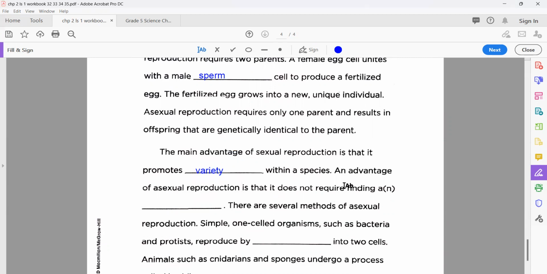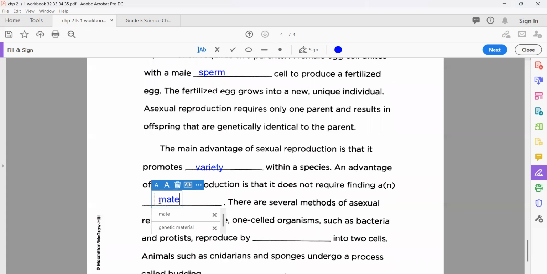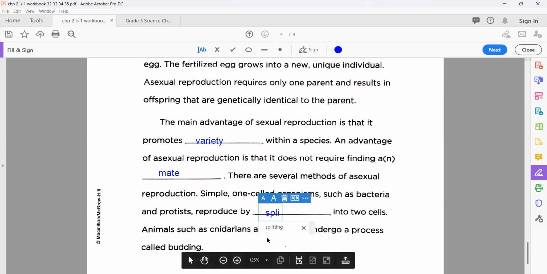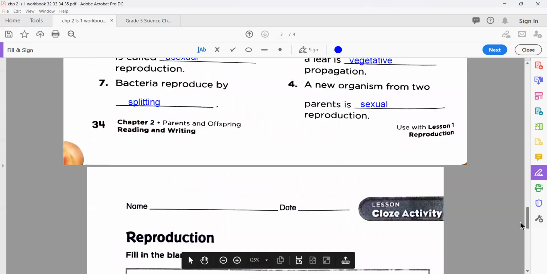Now the next one is here: an advantage of asexual reproduction is that it does not require finding a mate. So alone it can do it, so that is one benefit. Now the last is simple: one-cell organisms, unicellular as you know very well, such as bacteria and protists, reproduce by splitting. So that is splitting. This is your workbook page number 35.